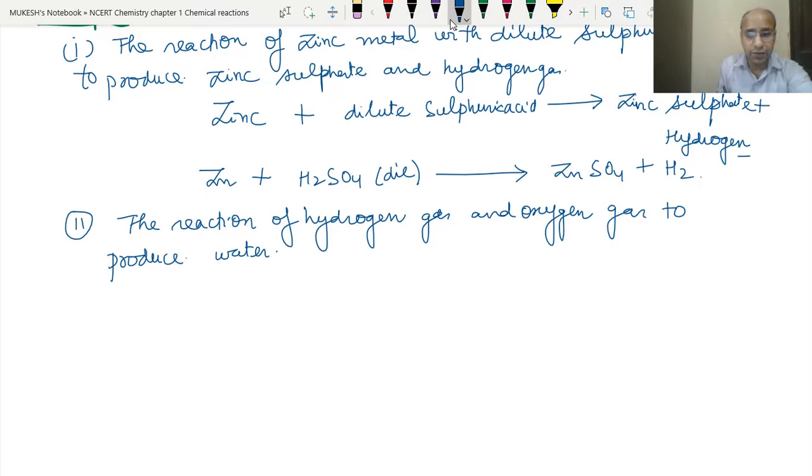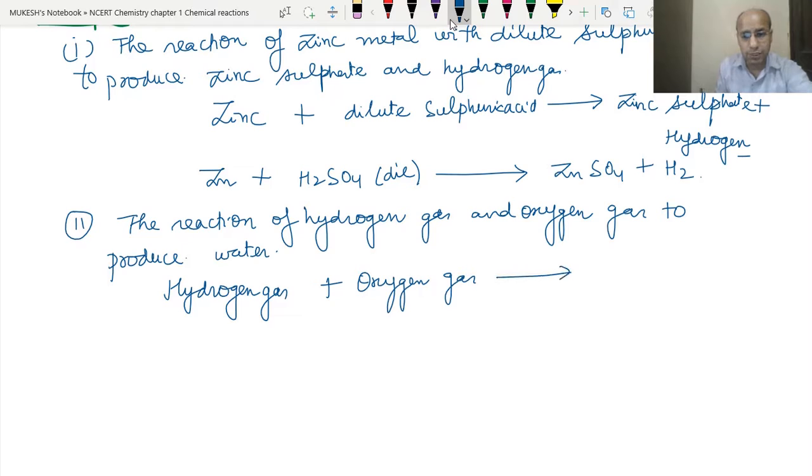First we will write the word equation: hydrogen gas plus oxygen gas, then we put an arrow, and then we write water. Clear? Now we will convert into symbols. The formula of hydrogen gas is H2, the formula of oxygen gas is O2, and the formula of water is H2O. Clear?